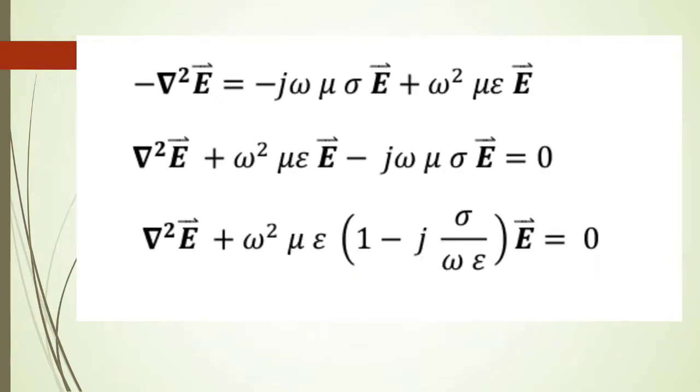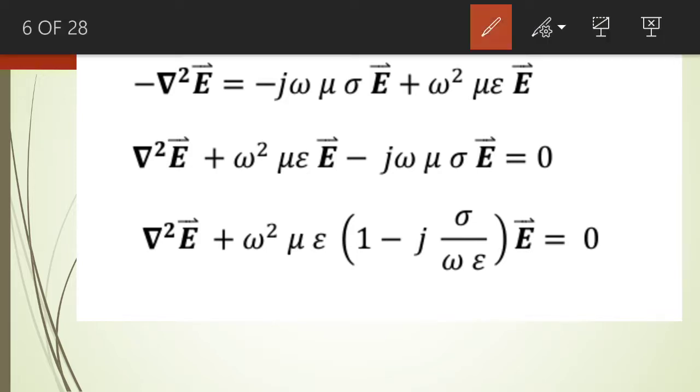We replace the left hand side of this equation by minus del square E, and there is no difference on the right hand side. We have the same equation on the right hand side: minus j omega mu sigma multiplied by the phasor value of the electric field intensity plus omega square mu epsilon multiplied by the phasor value of the electric field intensity. Let's say this is equation number 6.